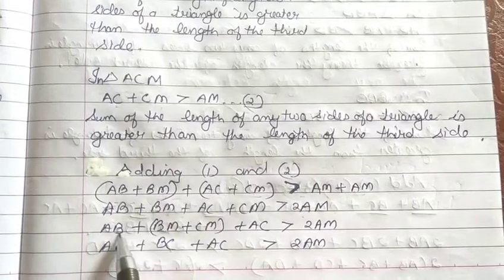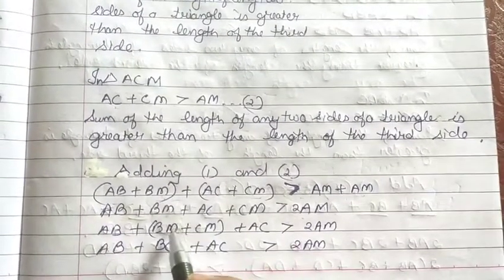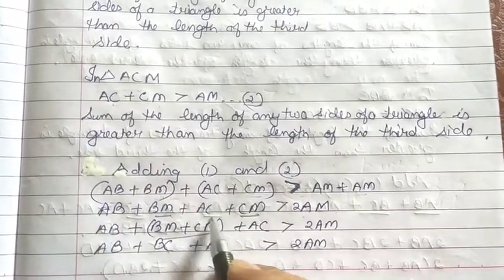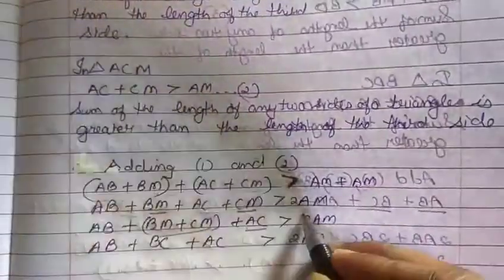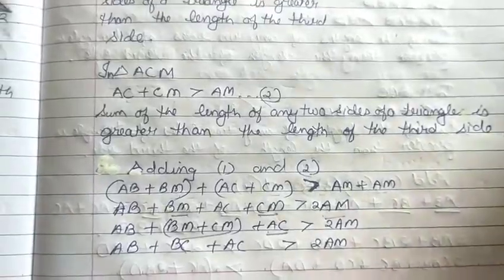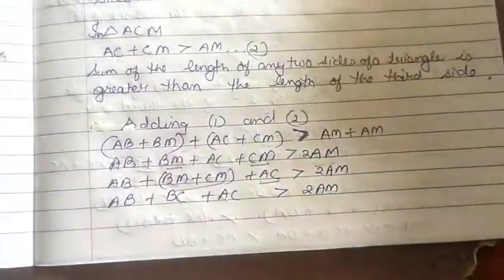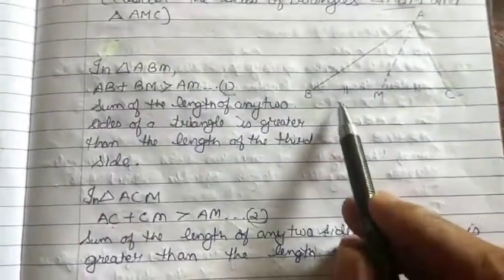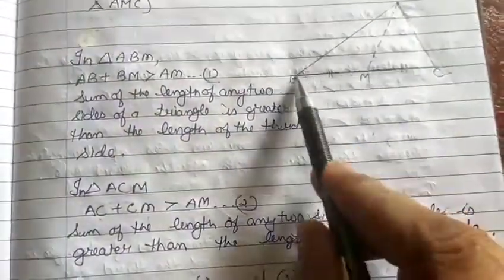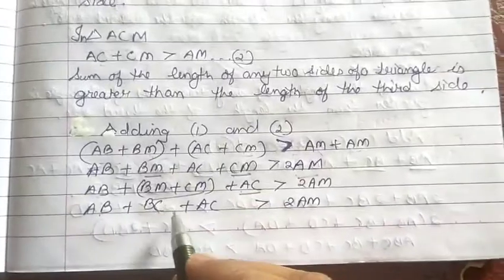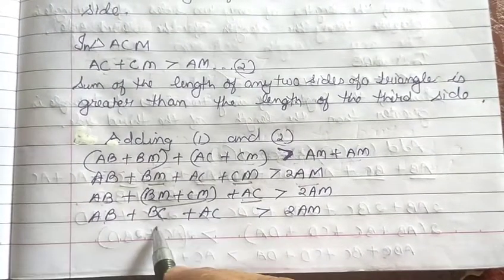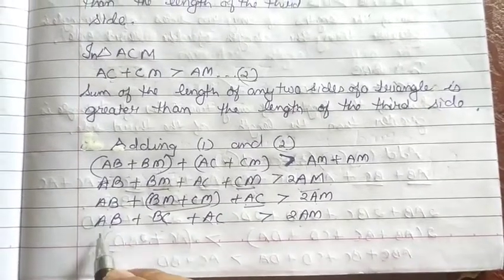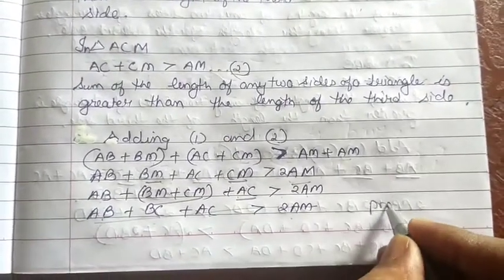Then AB as it is, pair BM and CM in a bracket, and AC as it is, greater than 2 times AM. BM plus CM gives BC. So in place of BM plus CM write BC, and AC as it is, which is greater than 2 times AM. This is how we proved our condition.